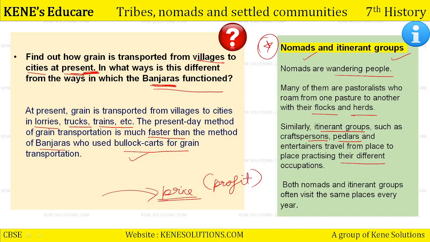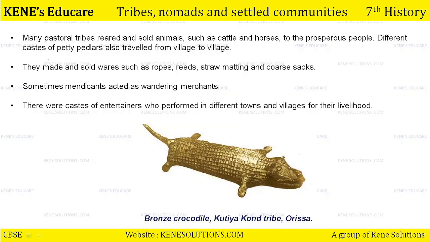Both nomads and itinerant groups often visit the same places every year. Nomads are wandering people, and itinerant groups are those people who have their skill, their product or their service, and they go from one place to another so that they can provide it, sell it and earn money from it. Now pastoral